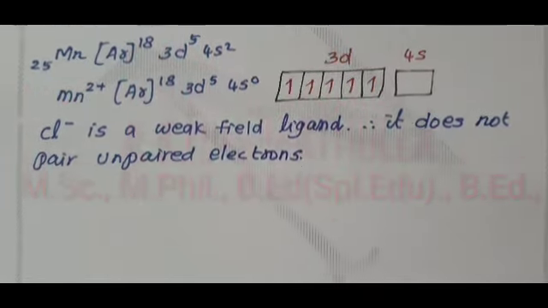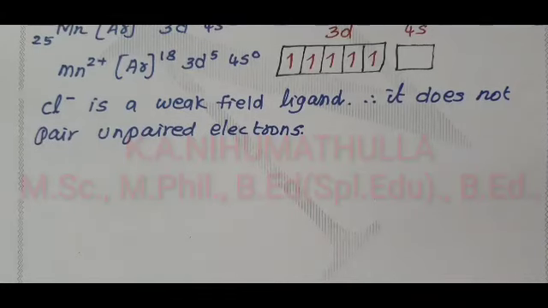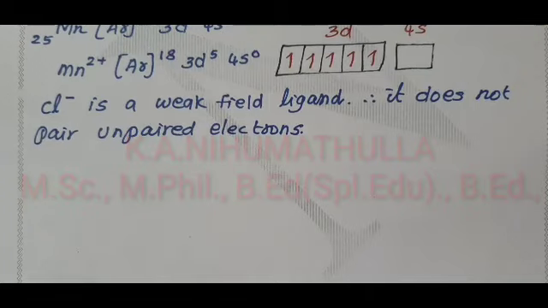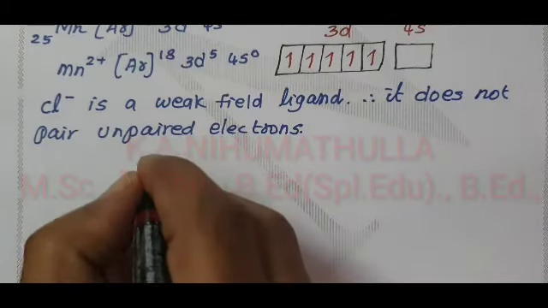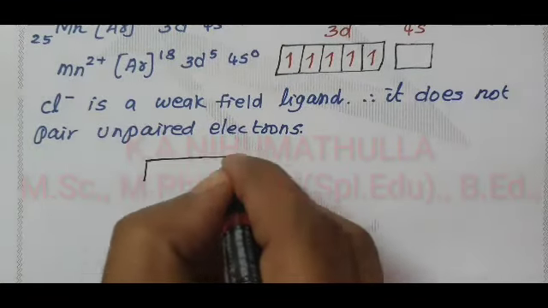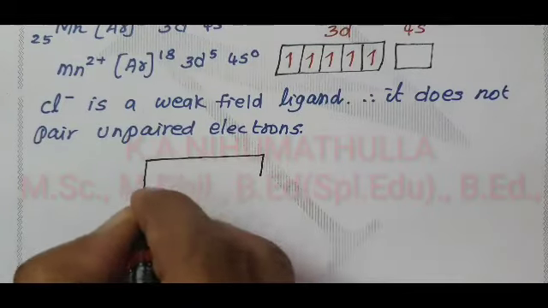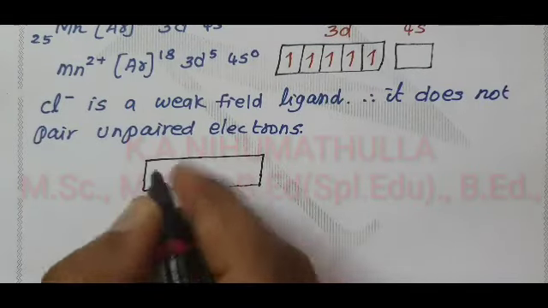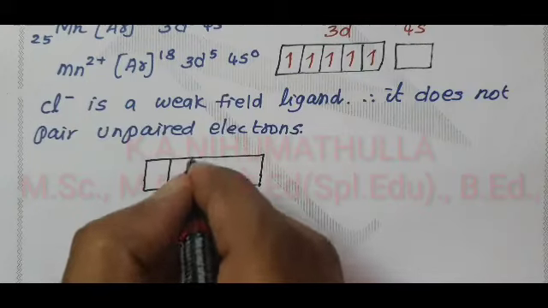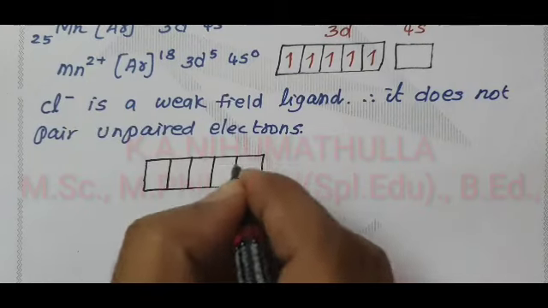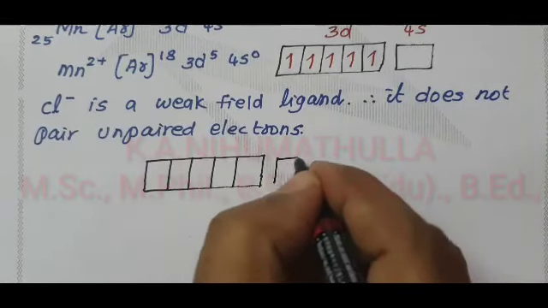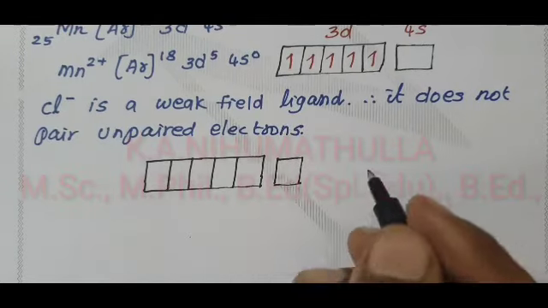So the electronic configuration of Mn2 plus is as such. There is no change in the unpaired electrons; Mn2 plus still contains 5 unpaired electrons, in 3d xy, yz, zx, x squared minus y squared, z squared, and 4s here.